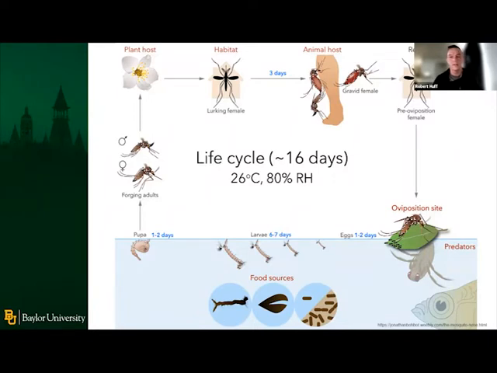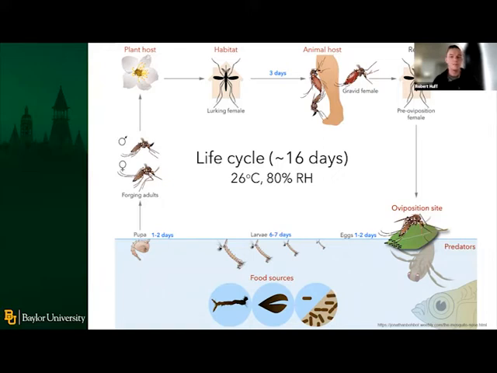This typically takes about 3 days. And then at which time they're actually able to go find a new oviposition site so that they could lay their eggs once again, and the whole life cycle starts over again. And this happens pretty rapidly in the environment, anywhere from 2 to 3 weeks with good temperature and humidity levels.